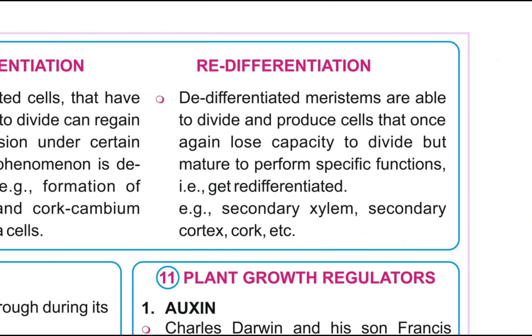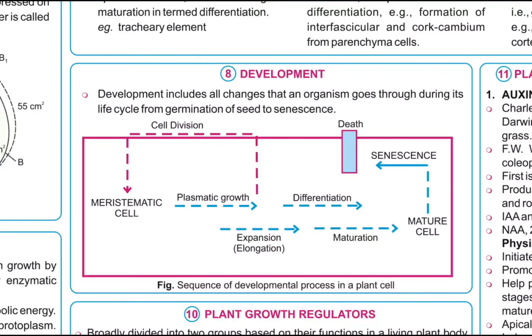Redifferentiation. De-differentiated meristems are able to divide and produce cells that once again lose capacity to divide but mature to perform specific functions, that is, get redifferentiated. Example, secondary xylem, secondary cortex, cork, etc. Development. Development includes all changes that an organism goes through during its life cycle, from germination of seed to senescence. Cell division, meristematic cell, plasmatic growth, differentiation, expansion, elongation, maturation, mature cell, senescence, death. Sequence of developmental process in a plant cell.